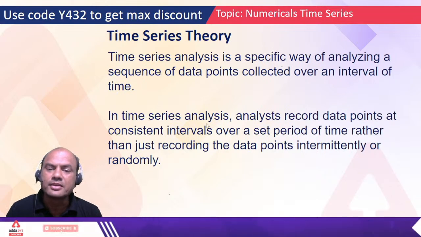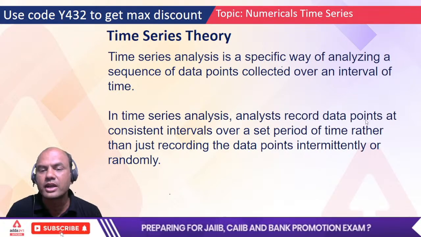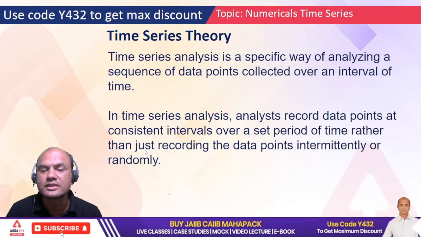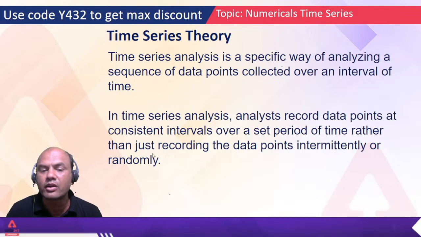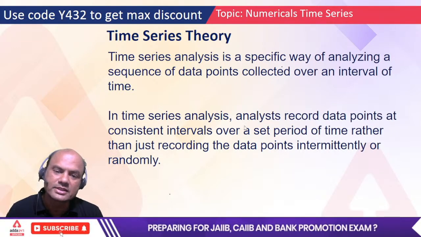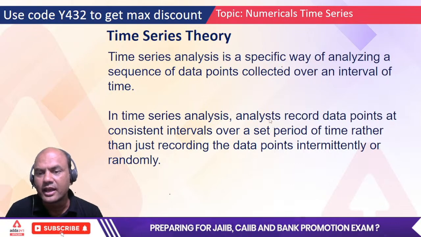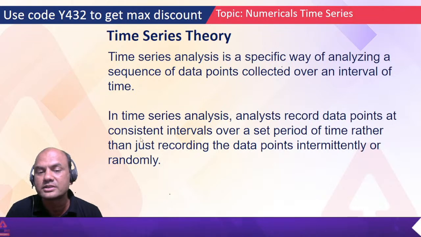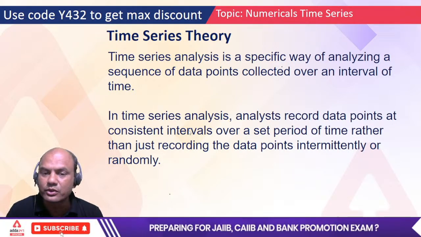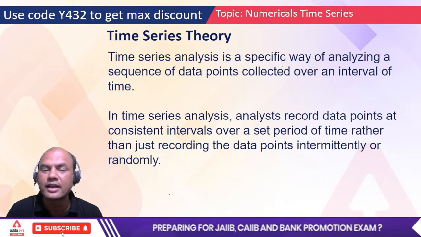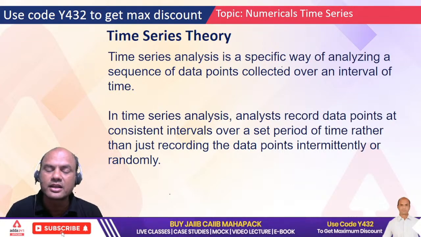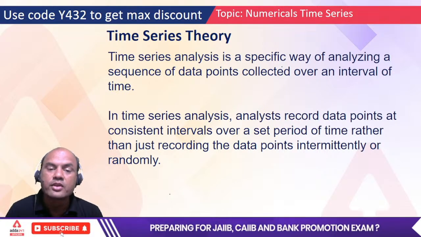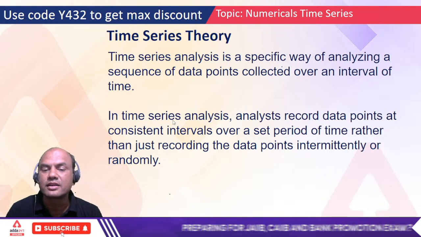In time series analysis, analysts record data points at consistent intervals over a set period of time, rather than just recording the data points intermittently or randomly. Now what do you mean by this sentence? Analysts record the data points at a consistent interval. Consistent intervals means, as I just showed you in that example, 1993 to 2001: 93 to 94, 94 to 95, 95 to 96, and so on. So the intervals are consistent, and then we collect the data.